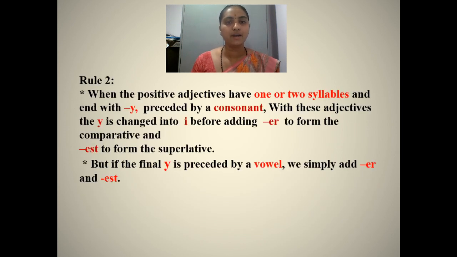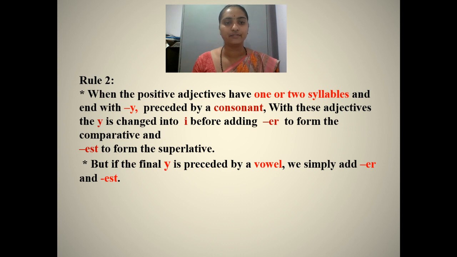When the positive adjectives have one or two syllables and end with y, preceded by a consonant, the y is changed into i before adding er to form the comparative and est to form the superlative.